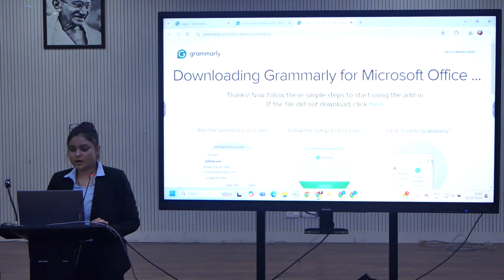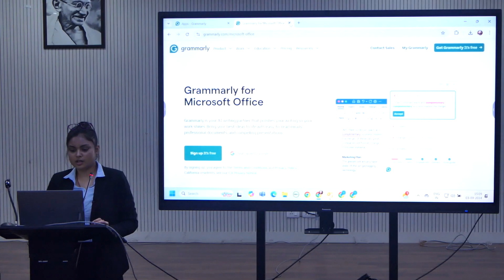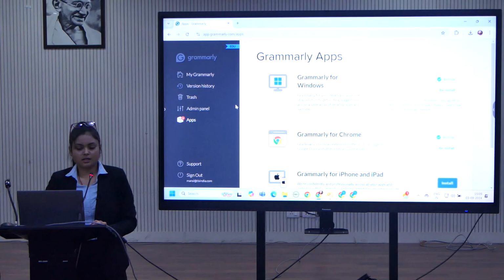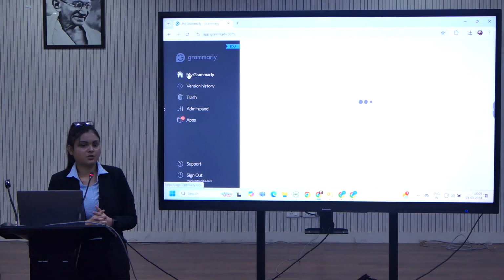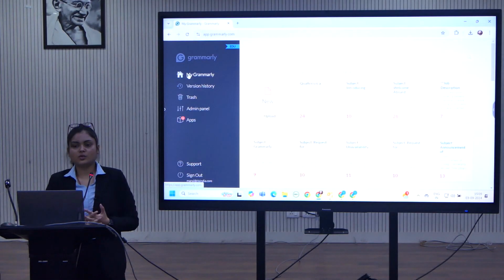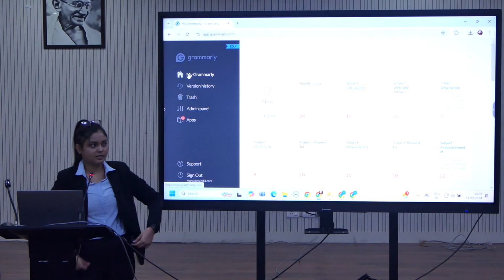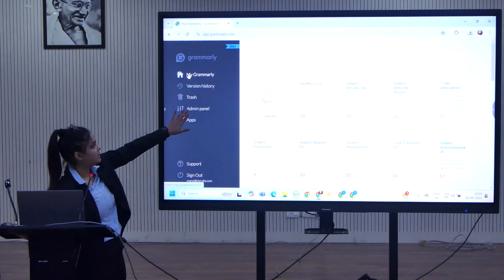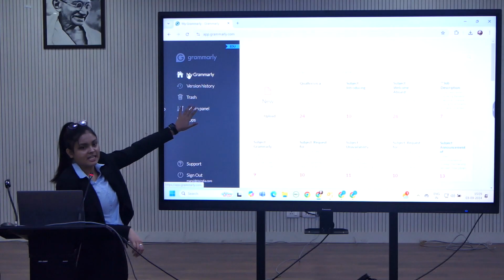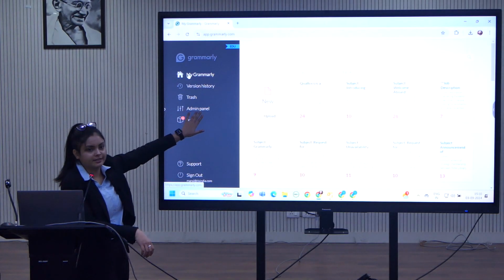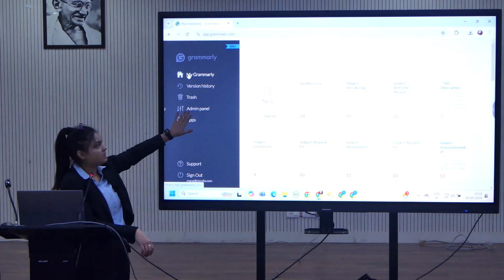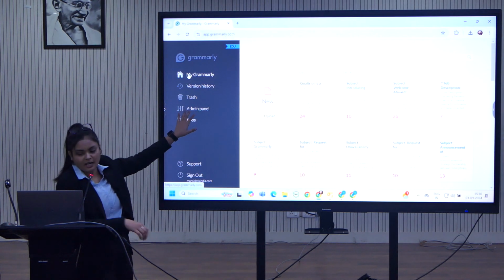Now this is all about creating your account, like configuring Grammarly into all your applications. Now we'll proceed to how you can customize your own profile. So there is one important thing for the users. You can see on the website, it is admin panel. For all of you sitting here, it will be account setting. So there is a confusion. It will be account setting. It will not be the admin panel.